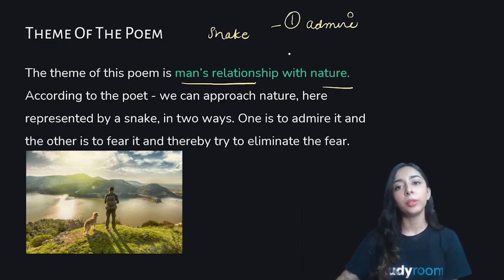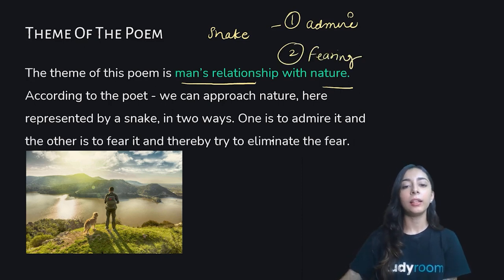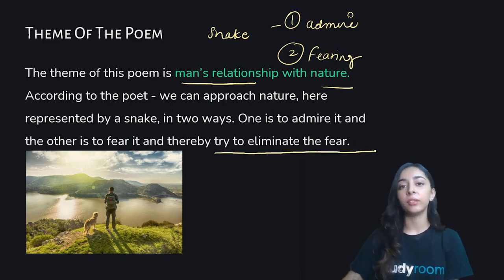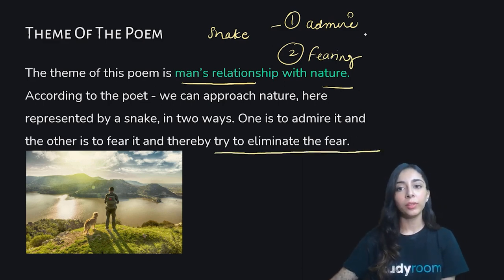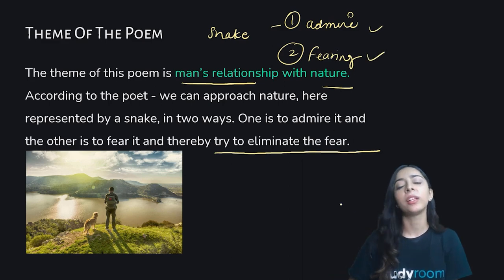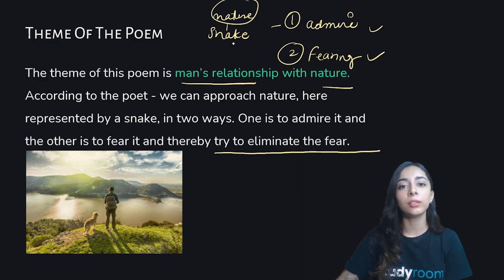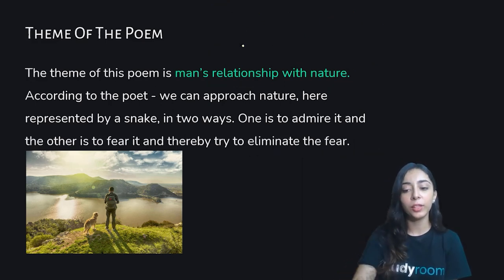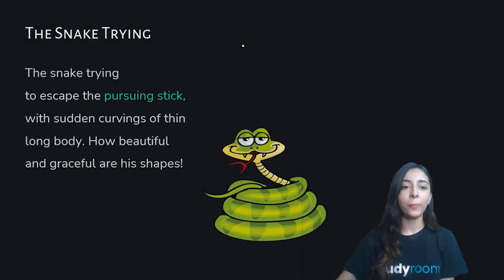Number two, by fearing it and then trying to eliminate the fear. So there are the two ways by which we can approach nature, which is represented in the form of a snake in this poem. So let's start this poem.